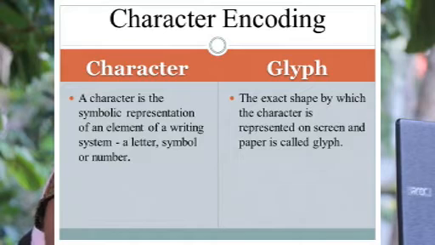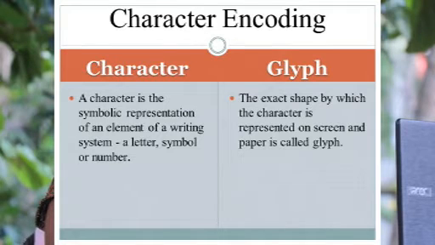Then what is a glyph? As soon as we write a character, it is no longer abstract but concrete. Then the exact shape by which the character is represented on screen and paper is called a glyph. All of you got it?